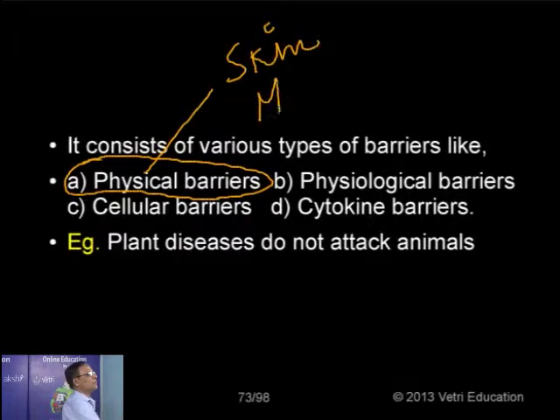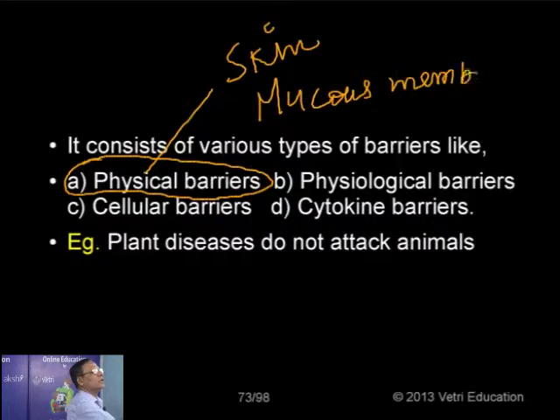Then the mucous membrane, a slimy layer found lining the wall of the intestine or simply the gastrointestinal tract, the respiratory tract, the urinogenital tract. Even the hairs lining, for example, the nose, or the ciliated epithelium lining the trachea, all come under the physical barriers, preventing the entry of microorganisms. The best examples are skin and mucous membrane.